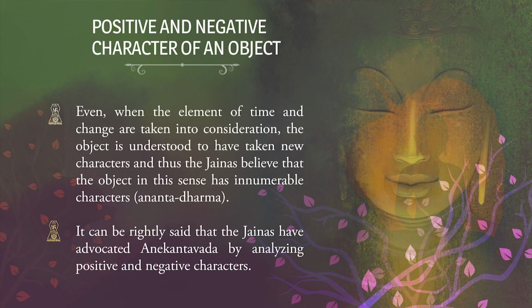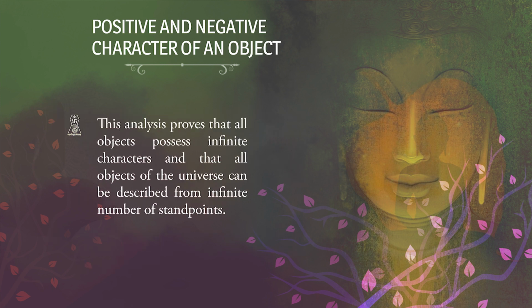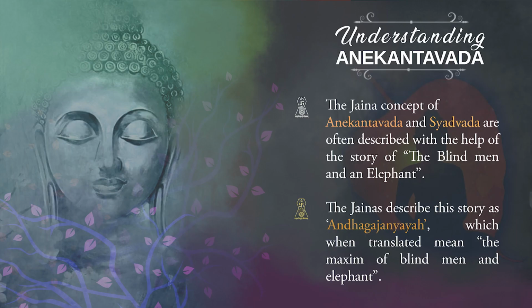Now, it can be rightly said that the Jainas have advocated Anekantavada by analyzing both positive and negative characters. This analysis proves that all objects of this universe possess infinite characters and that all objects of the universe can be described from an infinite number of standpoints. The Jaina concept of Anekantavada and Syadvada are often described with the help of a very interesting story. The name of the story is The Blind Man and the Elephant, the maxim of the blind men and the elephant.